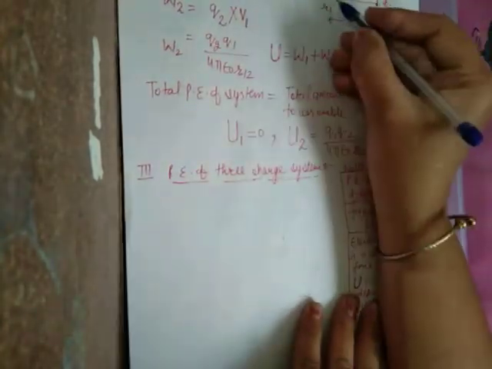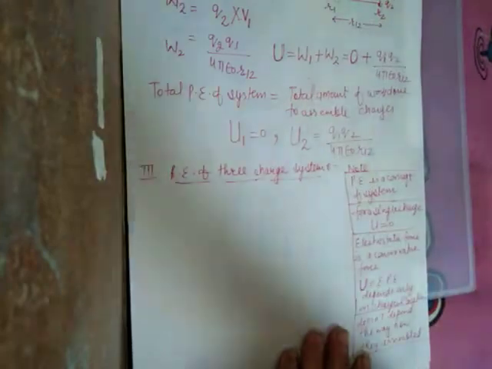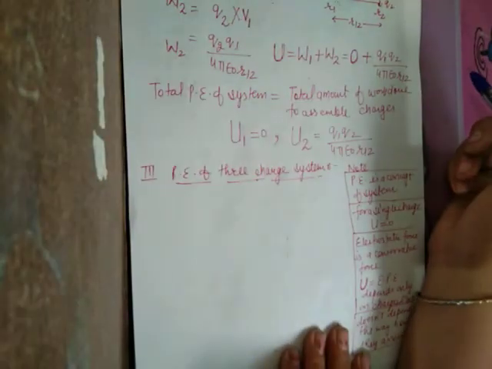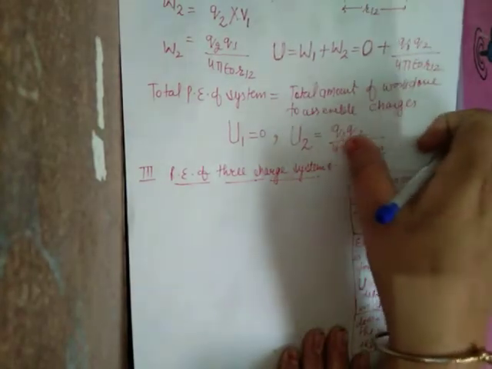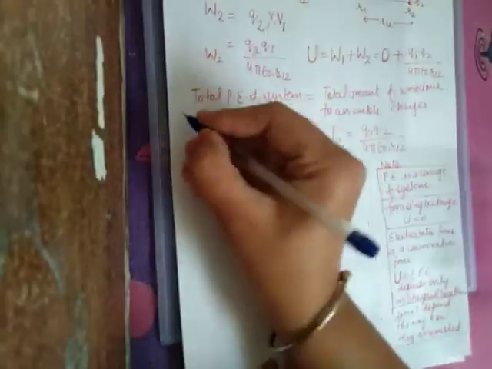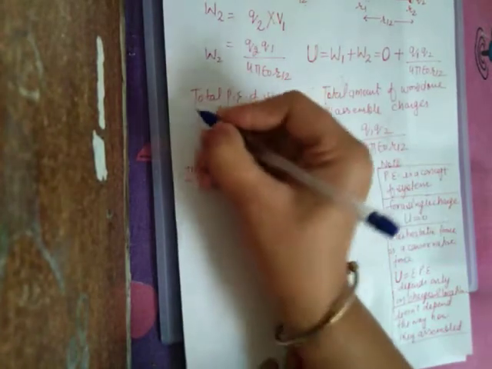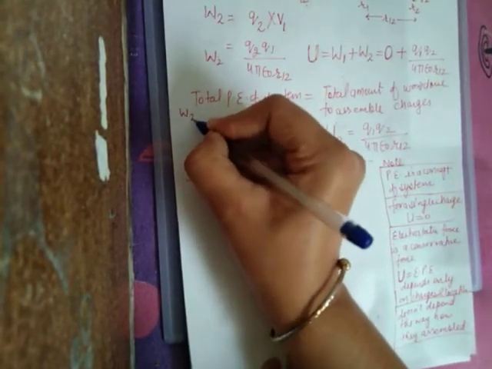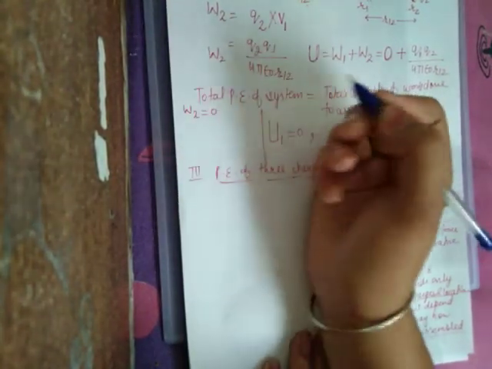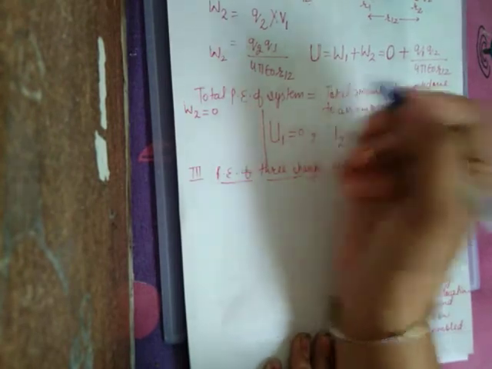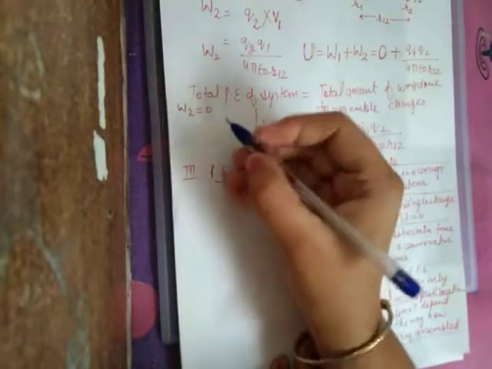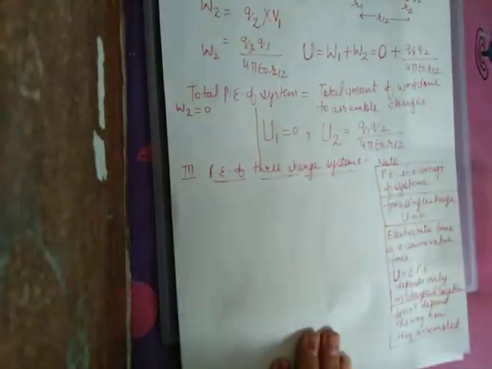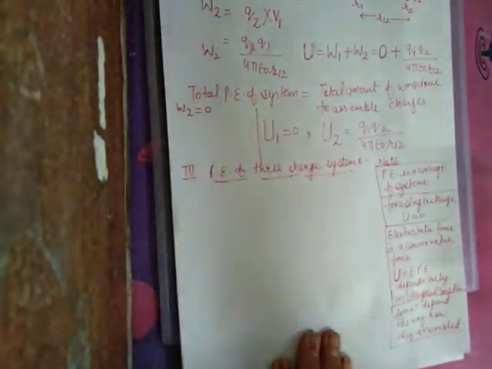What about the previous? If I bring the second charge first and then the first charge, the result will be the same. When I am bringing the second charge, the work done is 0, because before the second charge there is no other charge. No other charge means no work will be done. So the potential energy of bringing the second charge is 0 now.